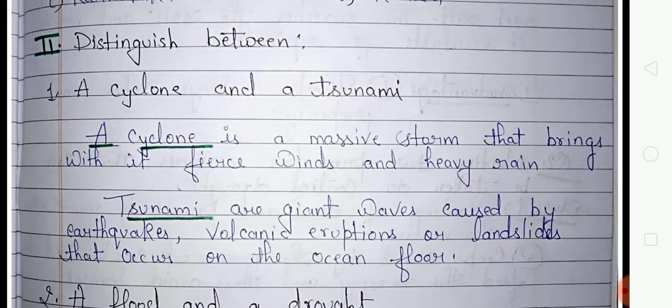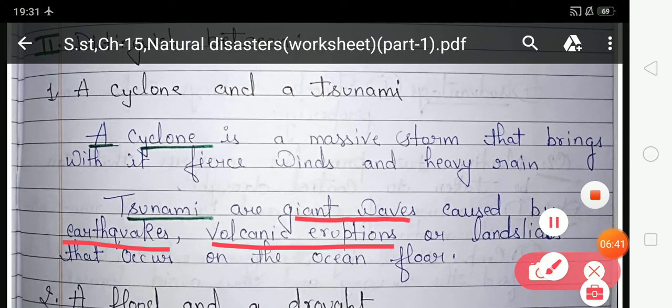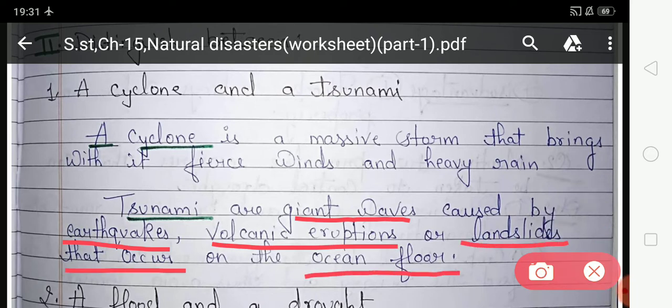And tsunamis are giant waves. Tsunamis are giant waves caused by earthquake, volcanic eruption, or landslide that occur on the ocean floor. So, students, when an earthquake, volcanic eruption, or landslide occurs on the ocean floor, then a tsunami comes, because the waves are caused by earthquake, volcanic eruption, or landslide on the ocean floor.